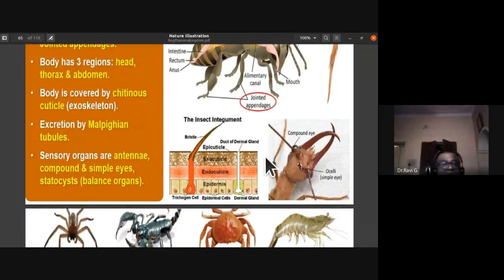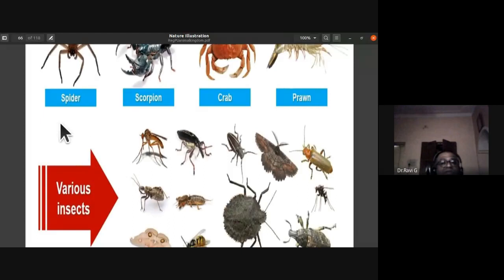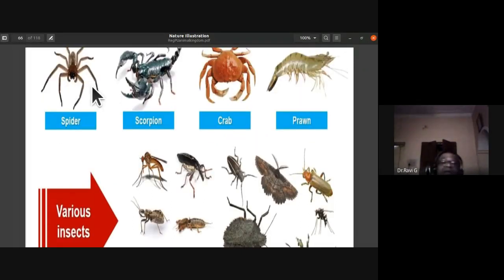So the sensory organs are antenna, compound eye, where they have ommatidia, nearly 2000 ommatidia is noticed in case of cockroach. So they can also have simple eyes. Then they have balancing organs called statocysts. So some of the examples that we have are various insects. So spider is not an insect, it is an arachnid. Scorpion is also an arachnid.